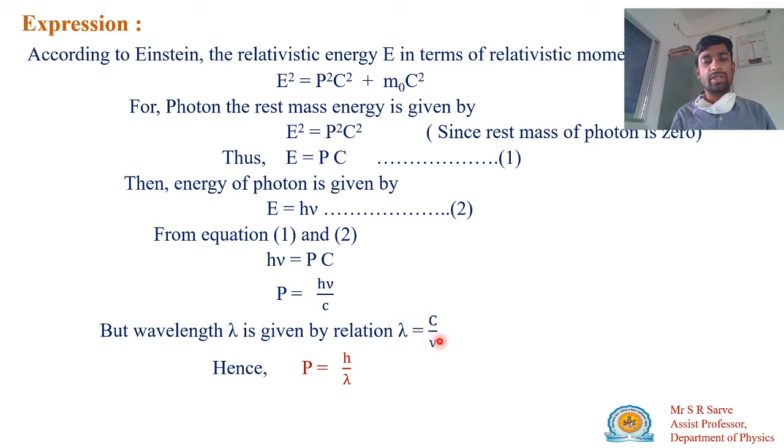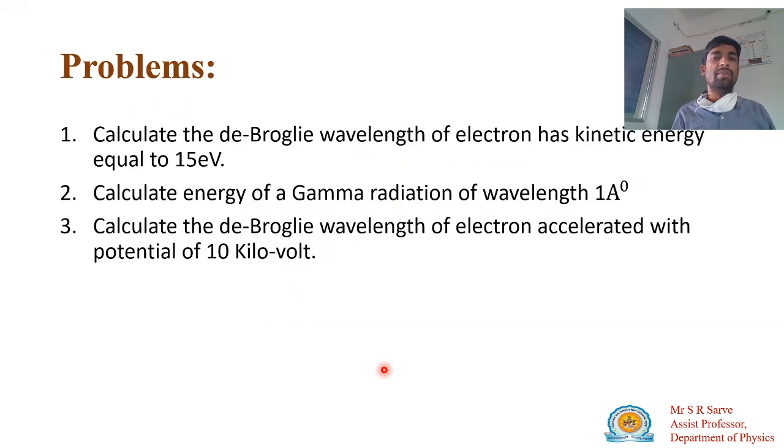If you substitute λ = c/ν, then what is the equation for ν? ν will be c divided by λ. If you substitute this equation, the ν goes downside, and c divided by ν is equal to λ, so this equation becomes p = h/λ. In this way we get the expression for the momentum, p = h/λ.